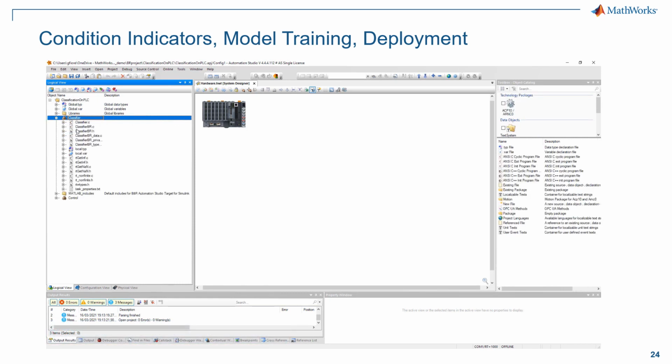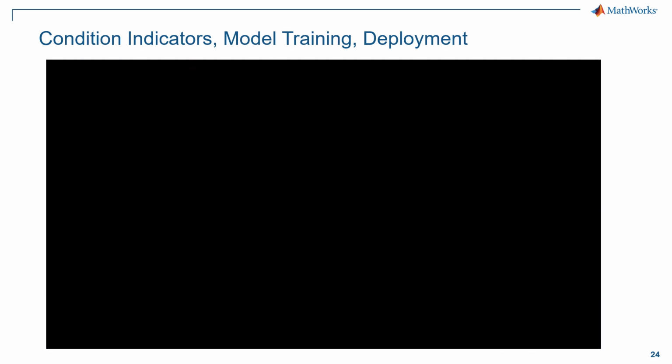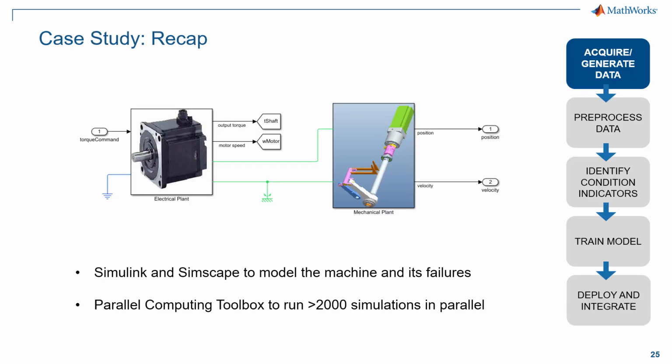And from this point onward, the devised algorithms and models will be available to classify and describe machine status in real time and then provide useful info for maintenance operations. So, just a quick recap. A model of the system has been used in this case study to generate failure data via thousands of simulations executed in parallel for speeding up computation.